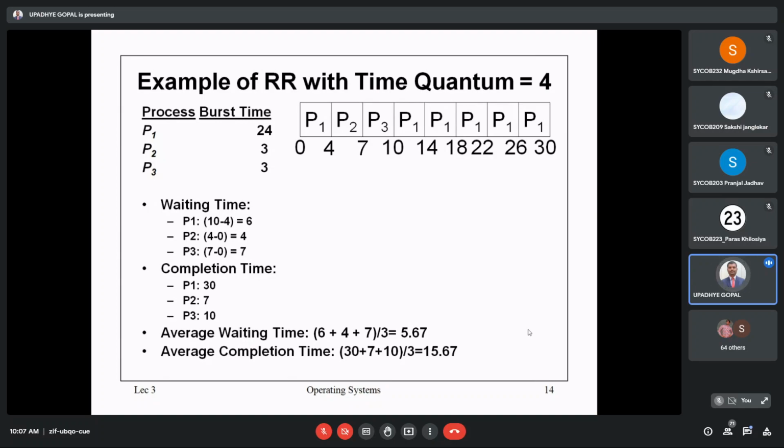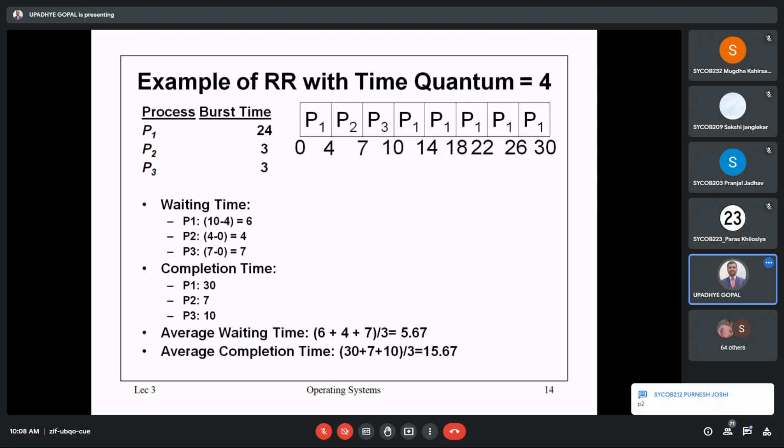Now, what is your opinion? Who is efficient? Which algorithm is best compared to these two? You can give your answer in the chat window. Which algorithm is best in terms of performance? Less time, good performance. More time, bad performance. So round robin is having less time.